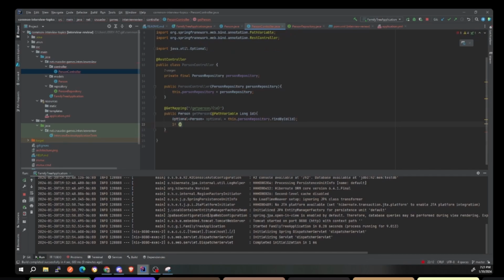And then I'm going to return, if optional is empty, then I'm going to have to do a lot of stuff here. I'm just going to return null for now. And then if not, then we're going to return optional.get. Okay, so can anybody tell me what this is doing? Isn't it just getting the person from the repository based on its ID? Yeah, good job.